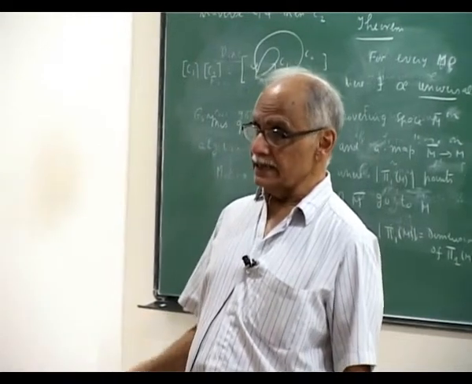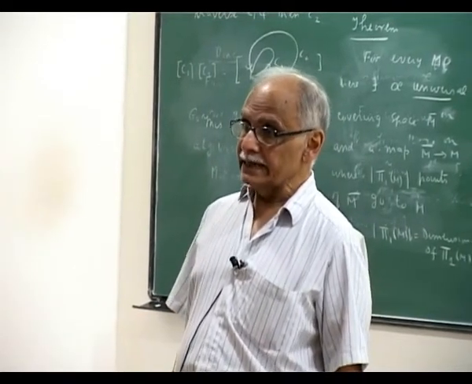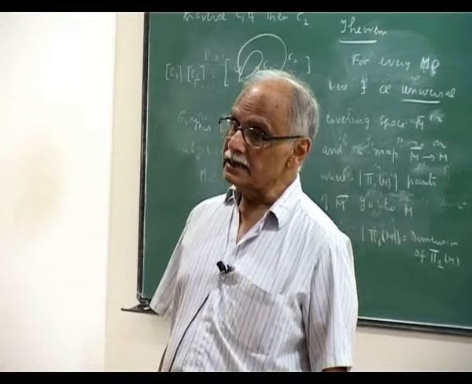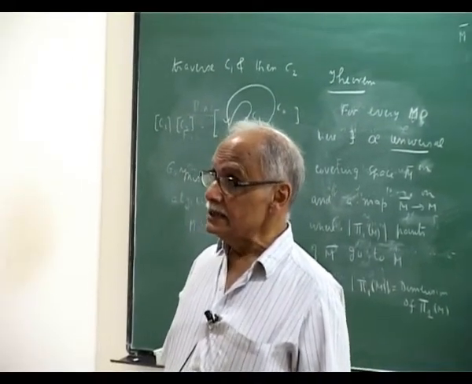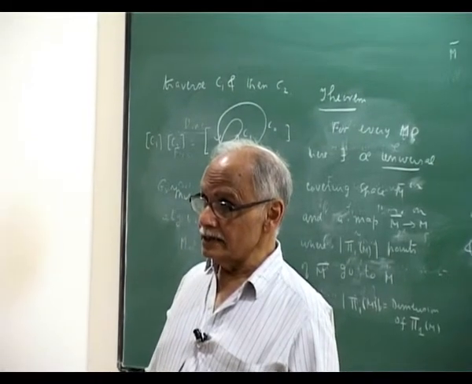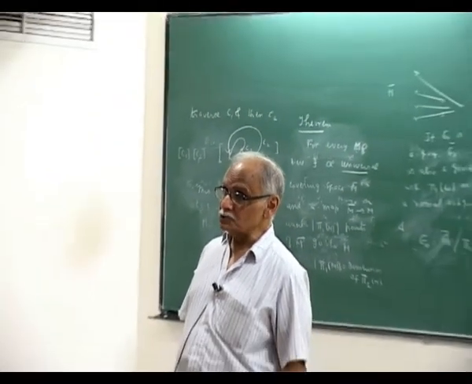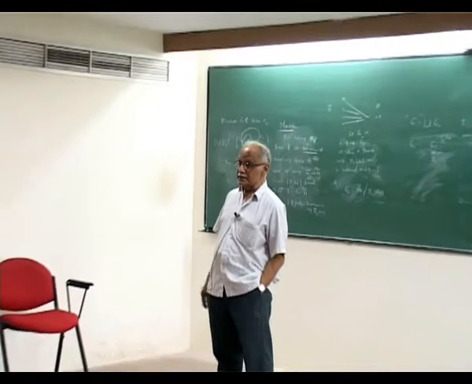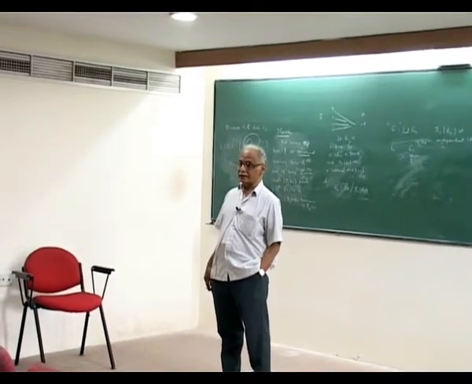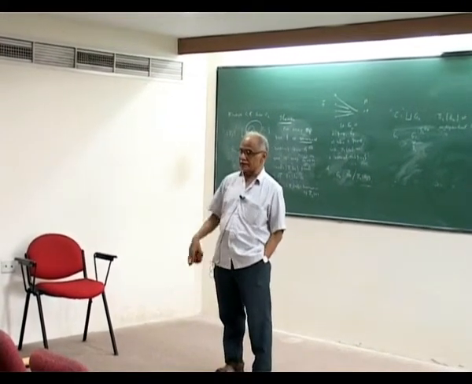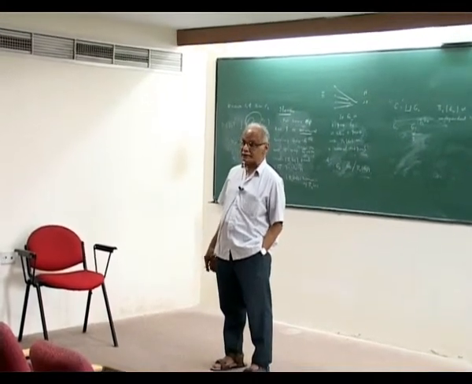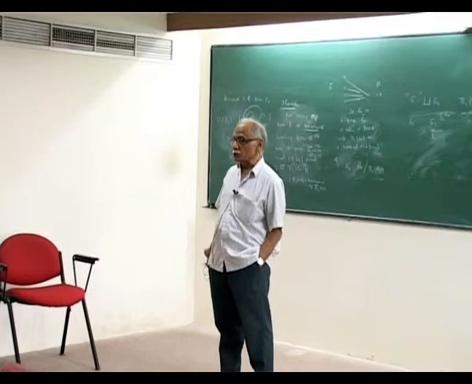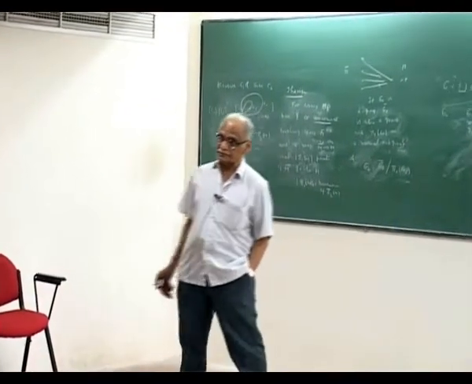If you take two points and compute pi 1 of M, then the groups are isomorphic, but there is no canonical isomorphism. Because you can choose one of many paths, and the path you choose to connect the two is itself not contractible, going backwards. It's not contractible to identity, and pi 1 of M can be non-abelian. Then there is no canonical isomorphism.